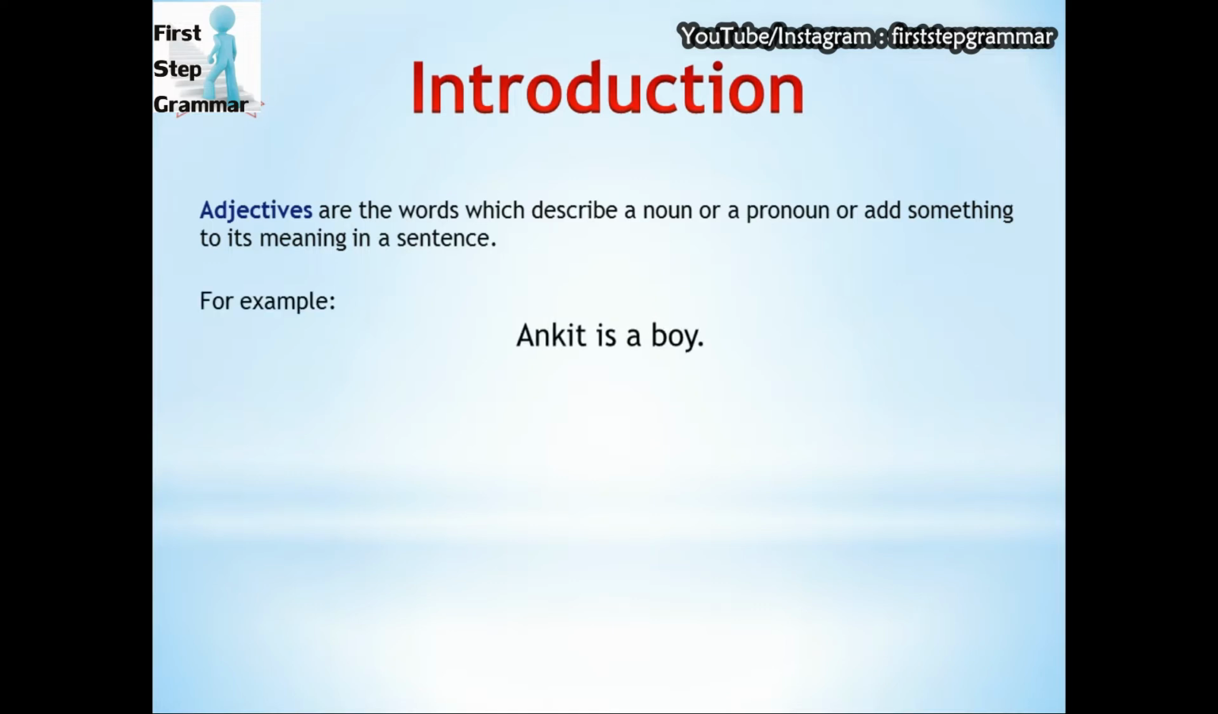For example, Ankit is a boy. In this sentence, Ankit and boy are two different nouns, but there's no other word to describe them or which is adding something to their meaning. Now see, Ankit is an intelligent boy. In this sentence, intelligent is the word which is added to the noun boy and it is describing this noun. So, intelligent here becomes the adjective for the given noun.